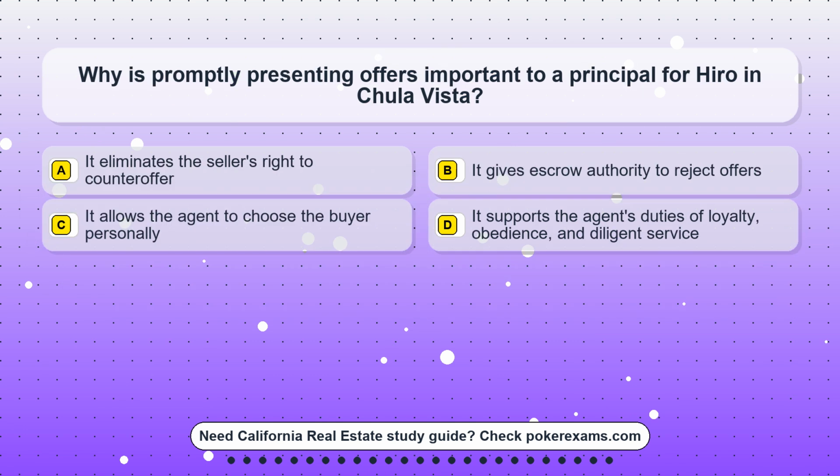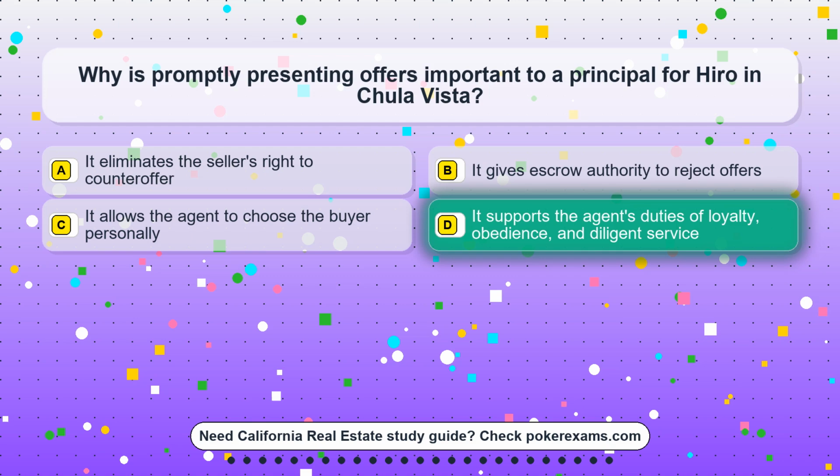Question 18. Why is promptly presenting offers important to a principal for Hero in Chula Vista? Option A. It eliminates the seller's right to counteroffer. Option B. It gives escrow authority to reject offers. Option C. It allows the agent to choose the buyer personally. Option D. It supports the agent's duties of loyalty, obedience, and diligent service.